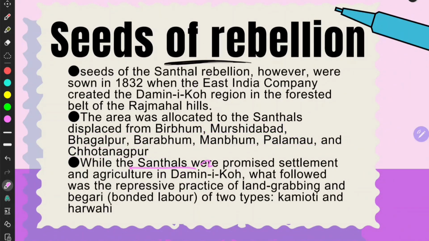While the Santhals were promised settlement and agriculture in Damin-i-Koh, what followed was the repressive practice of land grabbing and begari. You have to remember these two names, the bonded laborers, Kamiyoti and Harvahi. This is easy, right?